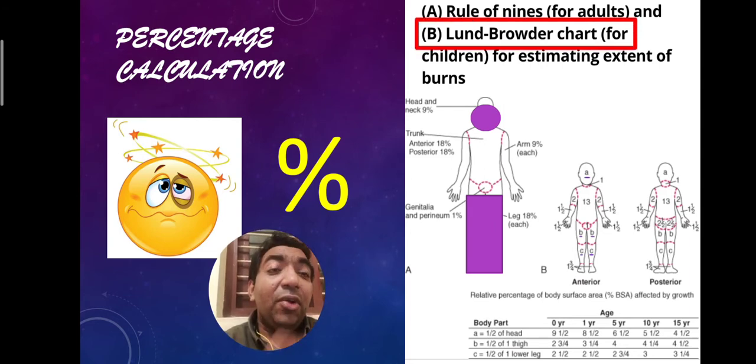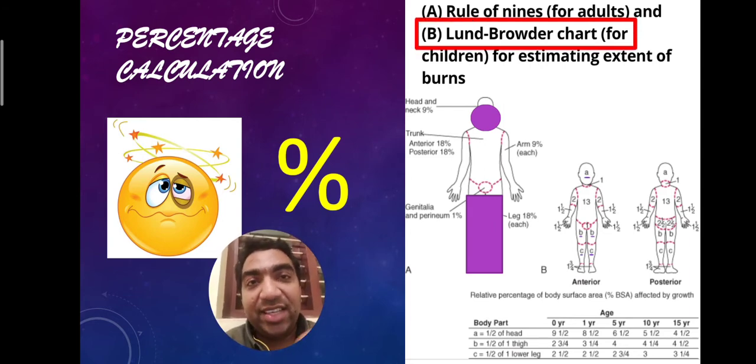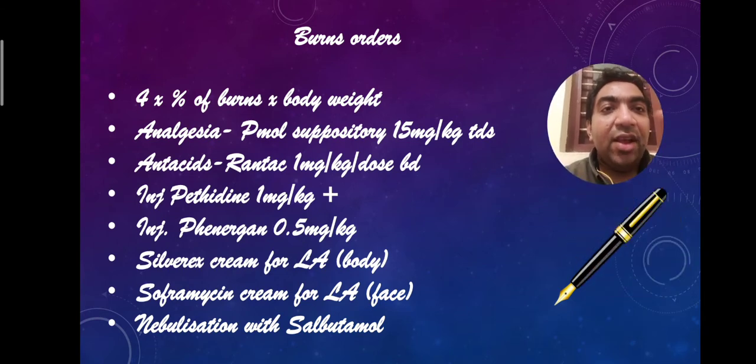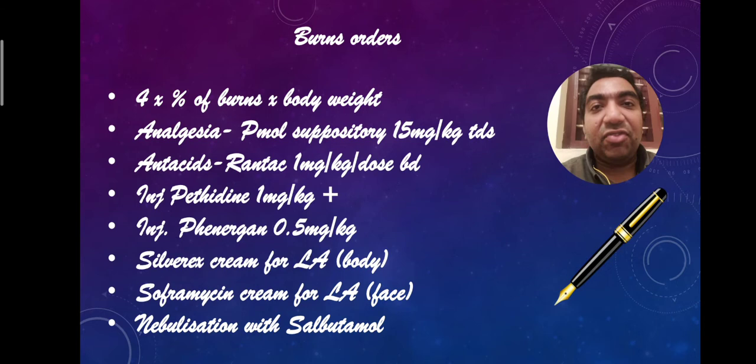Now, we have to write the orders in the case sheet or the OP ticket based upon the percentage of burns. So how will we write orders? In orders, what all should we have? We should have IV fluids. So what is the deficit fluid? How will we calculate the deficit fluid of burns? That is 4 into percentage of burns into body weight. Suppose it is 10% burns and a 10 kg child: 4 into 10 into 10 is 400 ml. That is the deficit fluid.